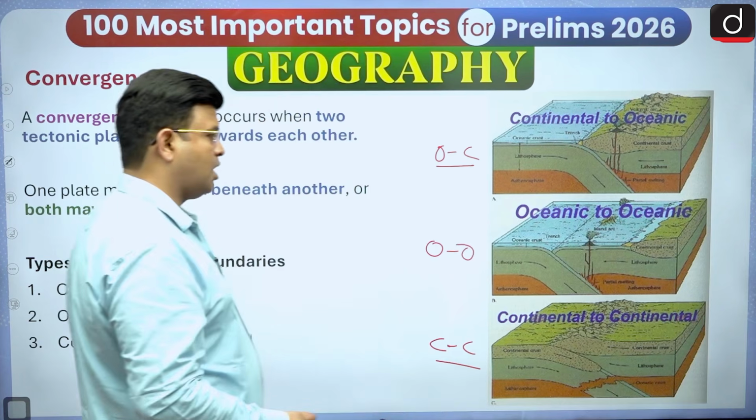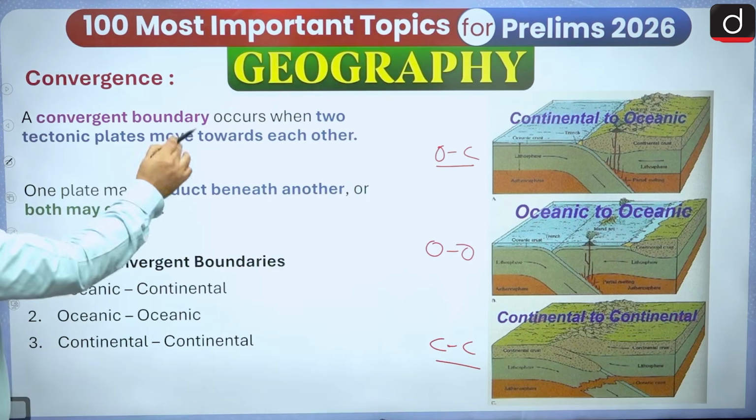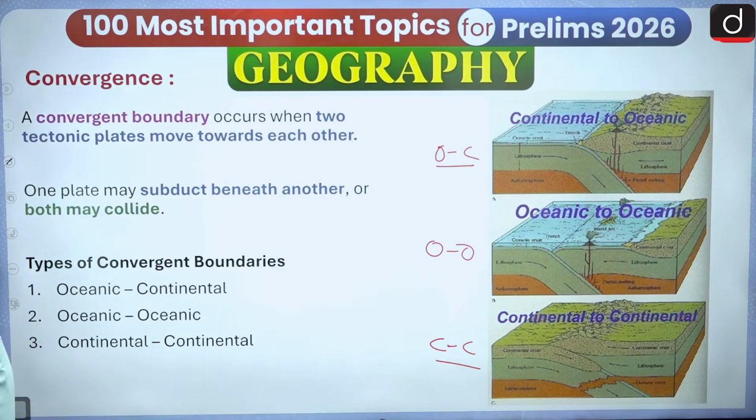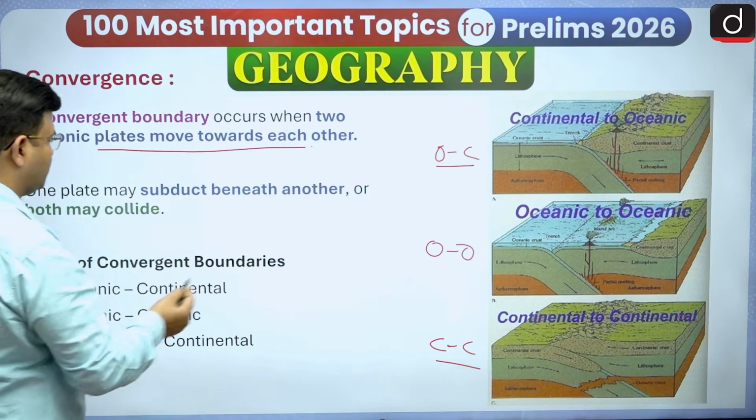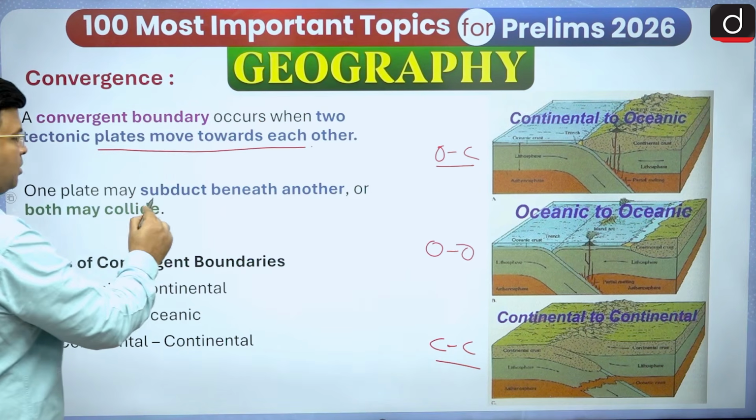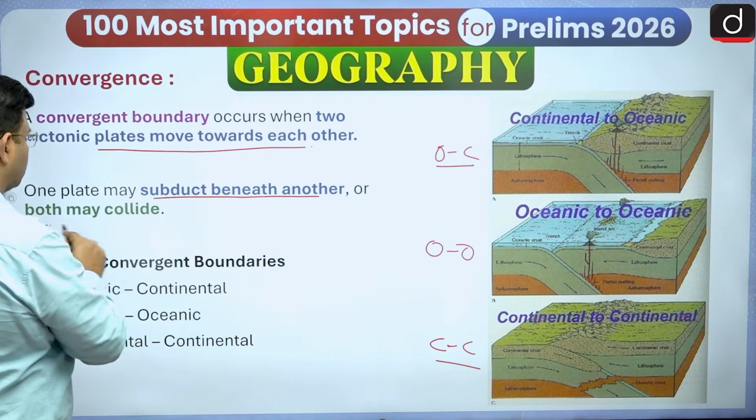Three convergences are there, and a convergent boundary occurs when two tectonic plates move towards each other. That's very easy. One plate may subduct beneath the other, or both may collide.